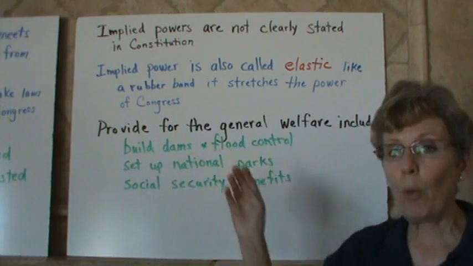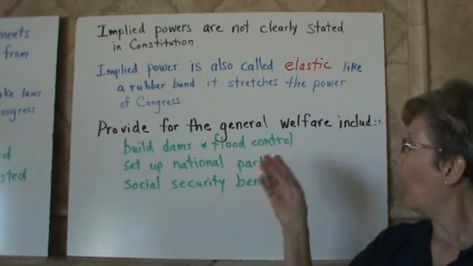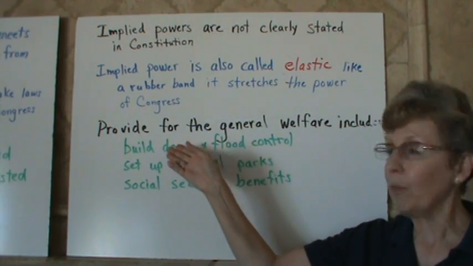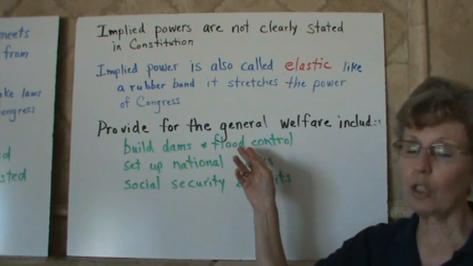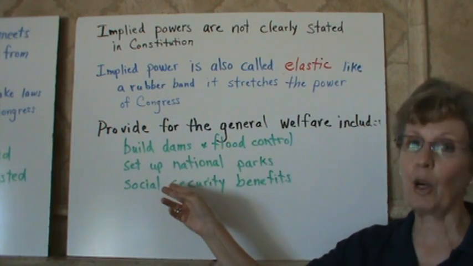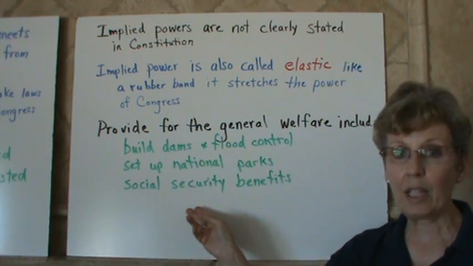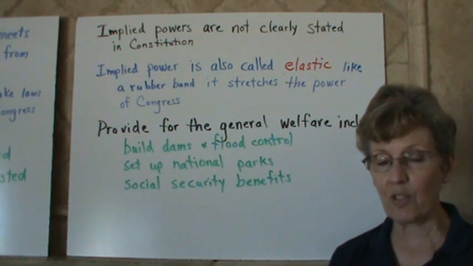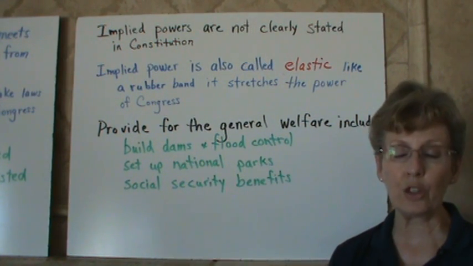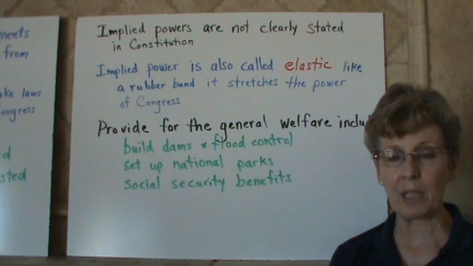And under the General Welfare Clause, the federal government has built dams and flood control projects, set up our national parks, and set up Social Security and its benefits for the elderly and those who are injured or too young to take care of themselves.